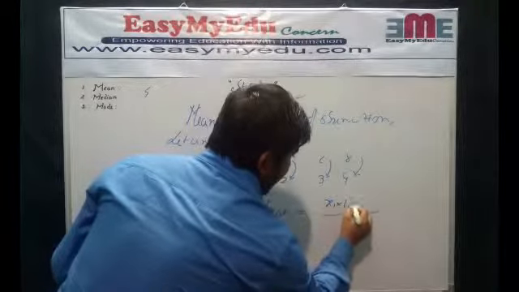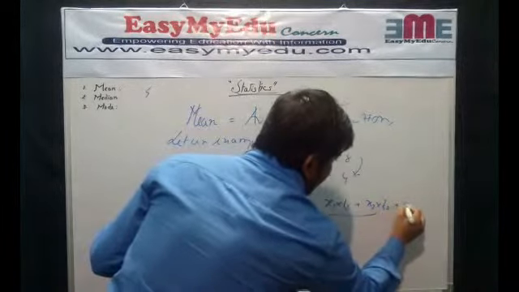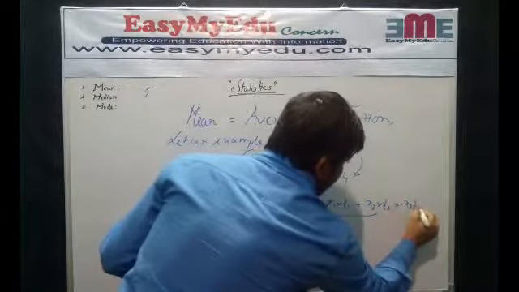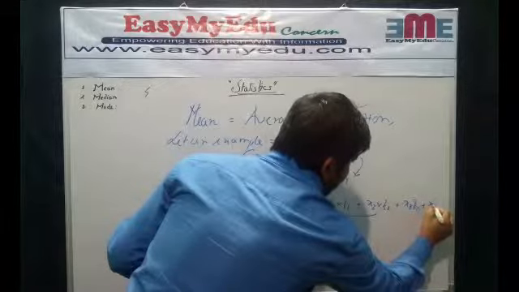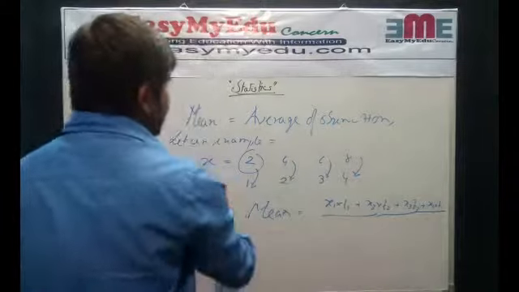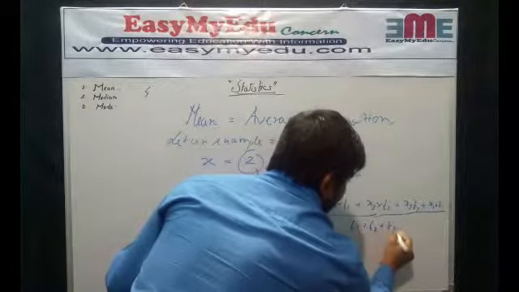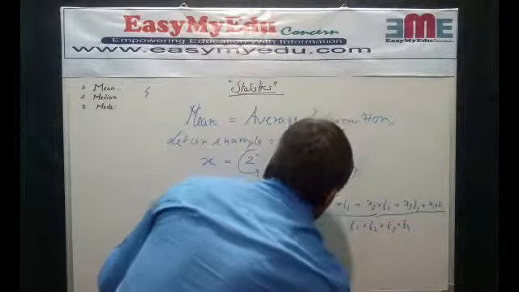x1 into f1 plus x2 into f2 plus x3 into f3 plus x4 into f4, divided by the sum of the frequencies, that is f1 plus f2 plus f3 plus f4.